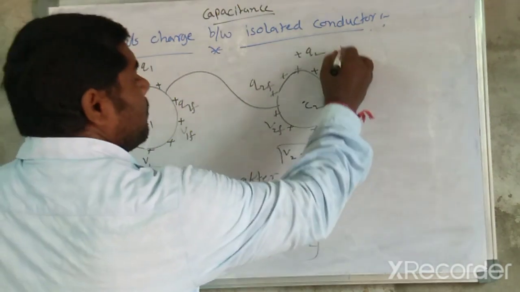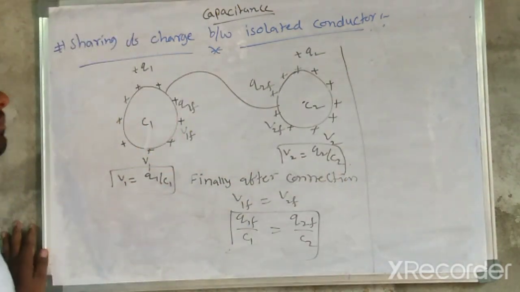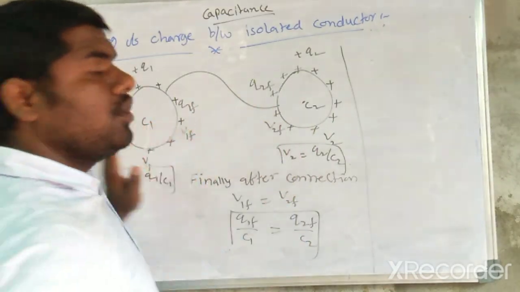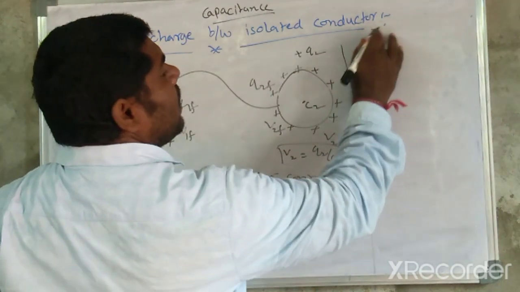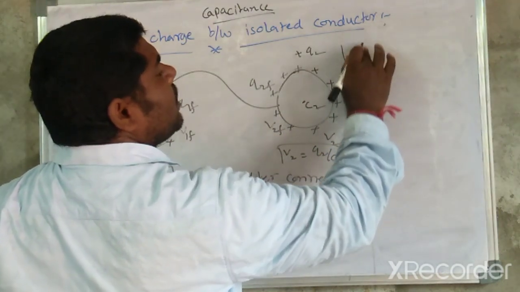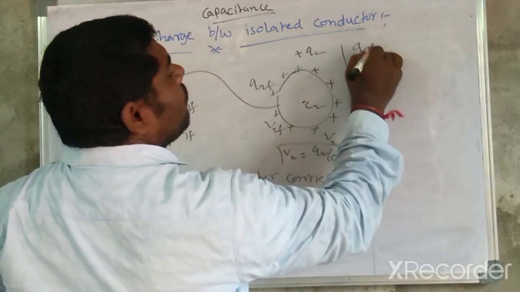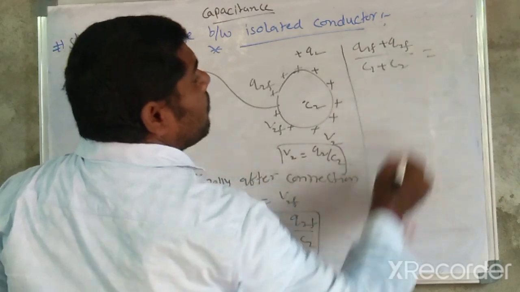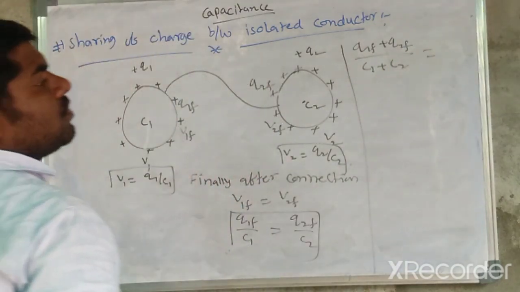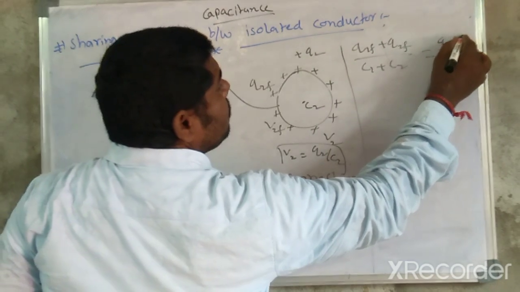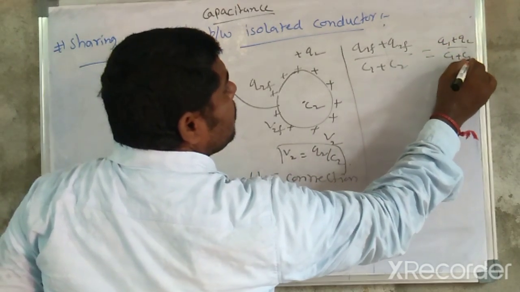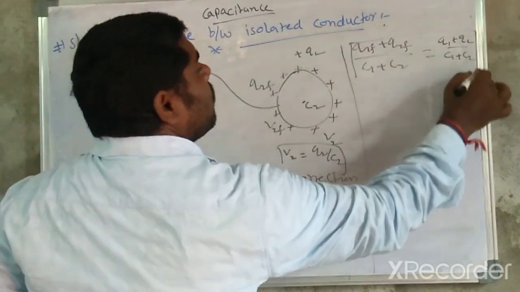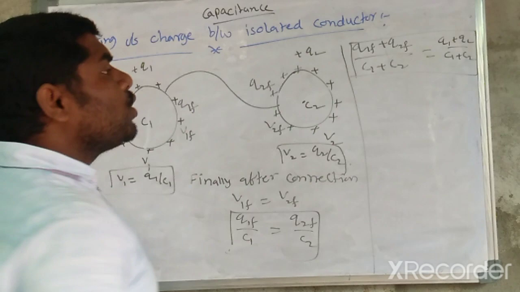The potential before should be equal to the potential after. In this case, after connection, the conductors are isolated and at equal potential, so Q1 final plus Q2 final divided by C1 plus C2 equals the total charge Q1 plus Q2 divided by C1 plus C2, before connecting the wire. From these two equations, we can solve to get Q1 final.